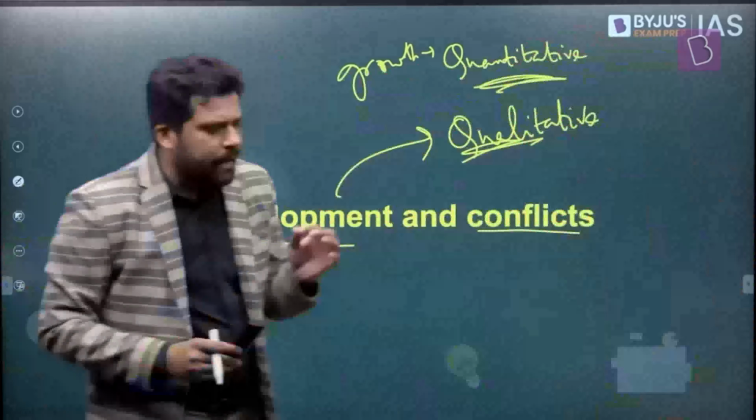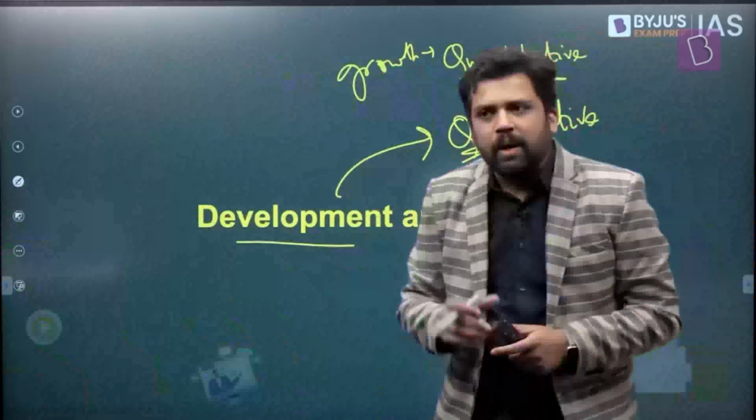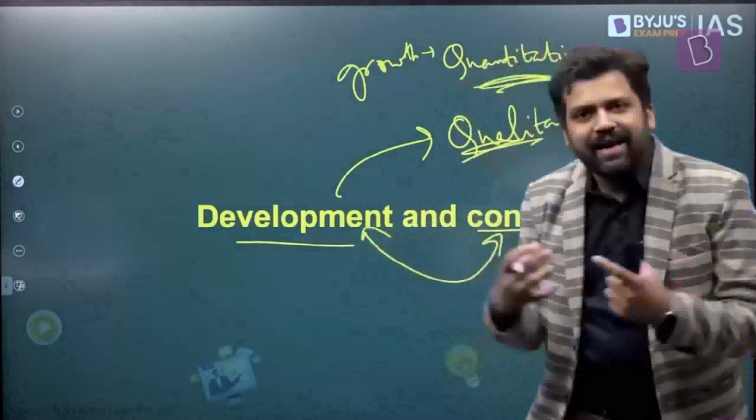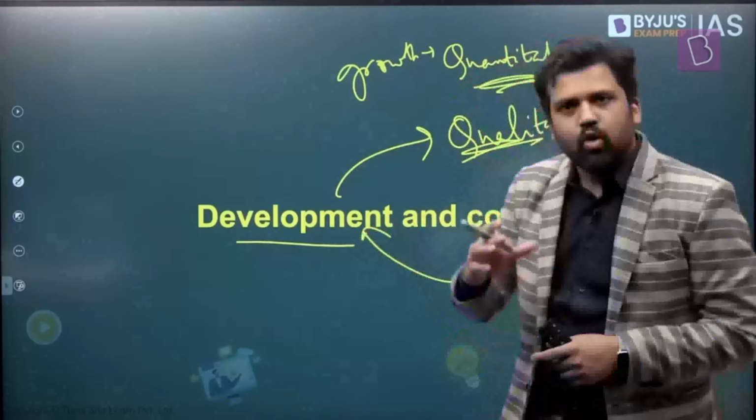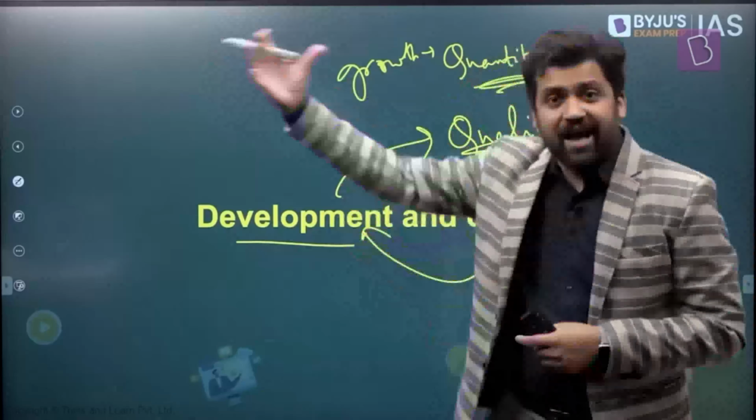Now the question is, if there is development, or if you are trying to have development, why will there be conflict? How are development and conflicts intrinsically linked with one another? So you are trying to have economic development, and you are trying to have different kinds of developmental projects, which can possibly make life easier.